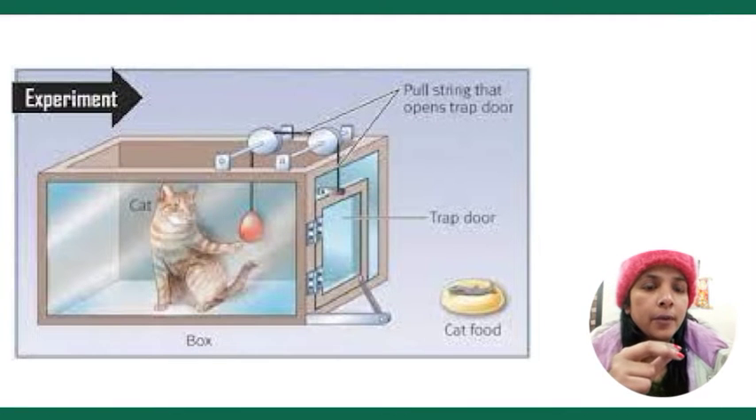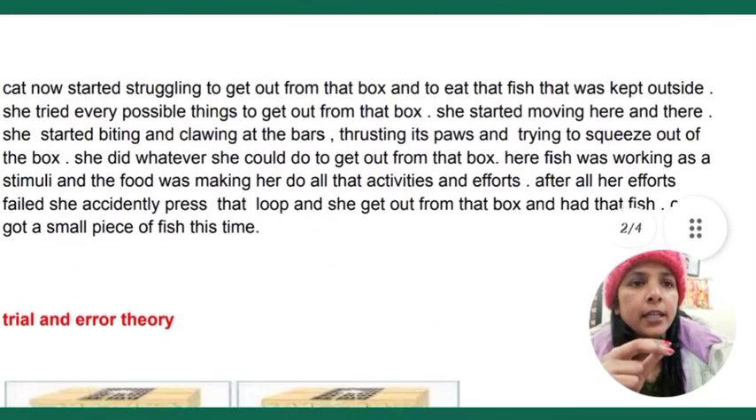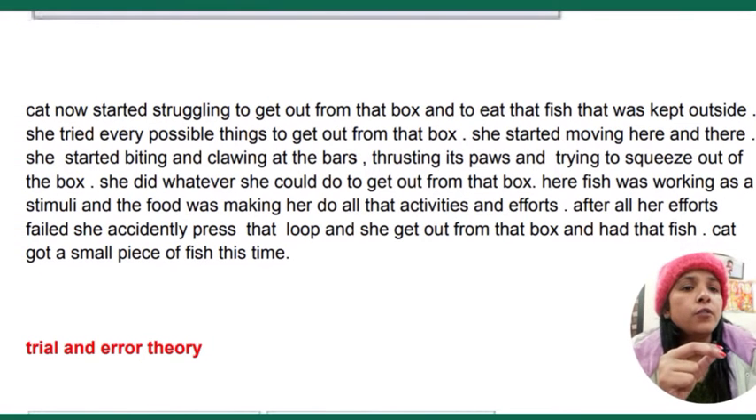Now here you can see the box and all the situation. Okay, so the cat is inside the box and the cat food is outside the box, and you can see how the situation was tough for the cat to come out. Now the cat started struggling to get out from that box because he was hungry. So he was doing every possible thing to come out of that box and to have that fish.